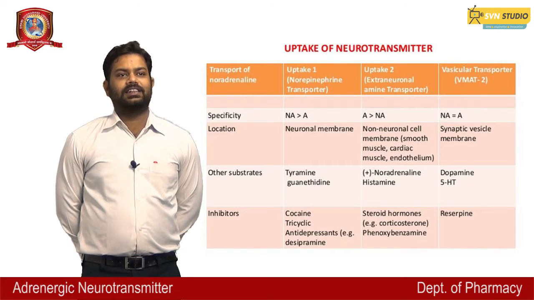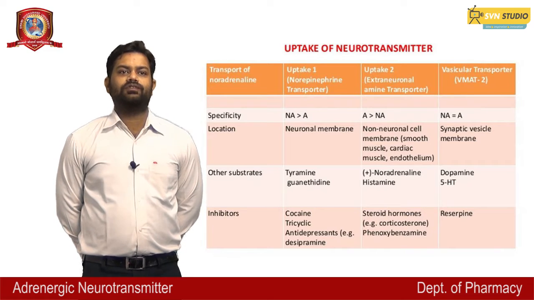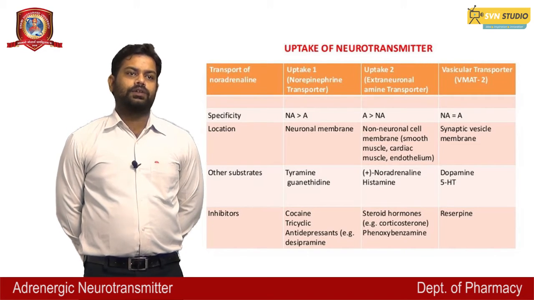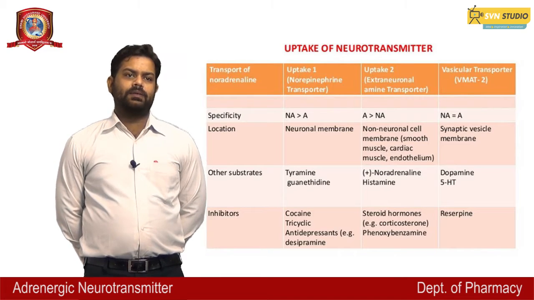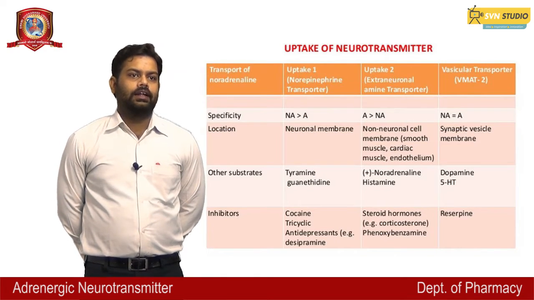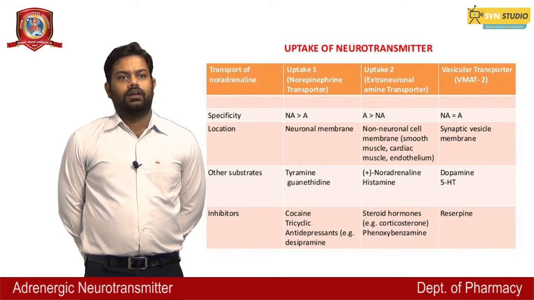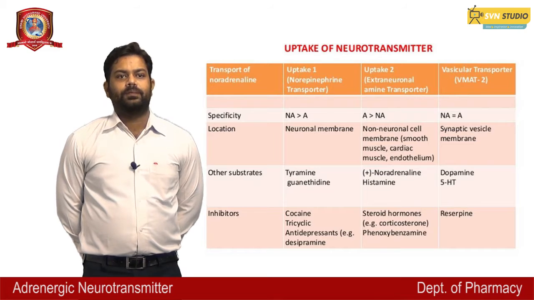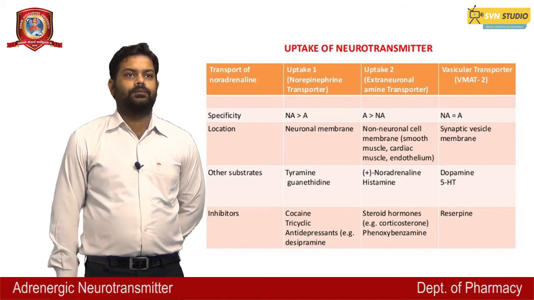Other substrates are tyramine, guanethidine, noradrenaline, histamine, dopamine, 5-HT. Inhibitors: cocaine, tricyclic antidepressants and desipramine. In uptake 2, steroid hormones and phenoxybenzamine, and reserpine in vesicular transporter.